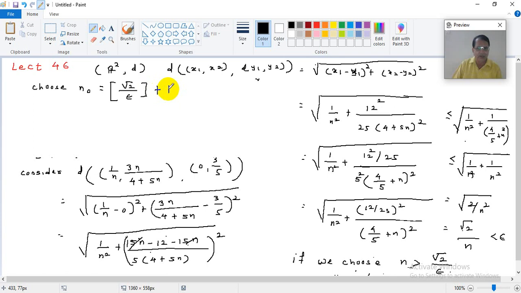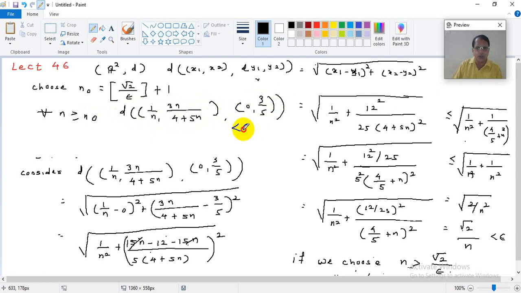Now when n is greater than this n0, this quantity is itself greater than root 2 upon epsilon because I am taking the integral part of root 2 by epsilon plus 1. So for all n greater than or equal to n0, the distance between (1 upon n, 3n upon 4 plus 5n) and (0, 3 by 5) will be less than epsilon.